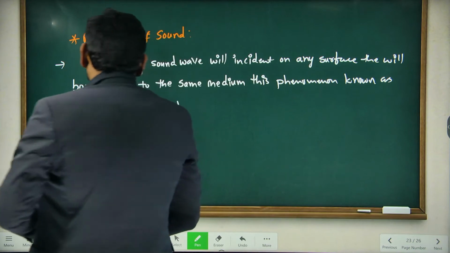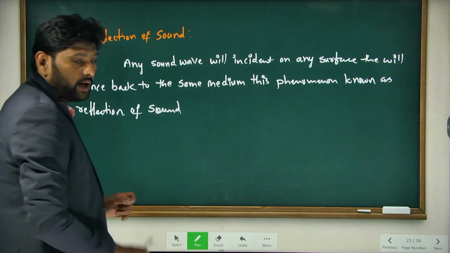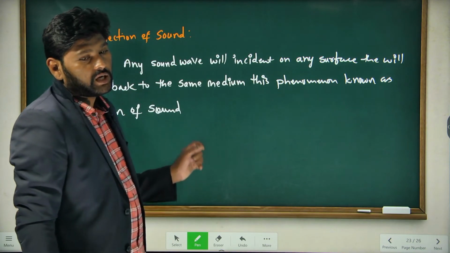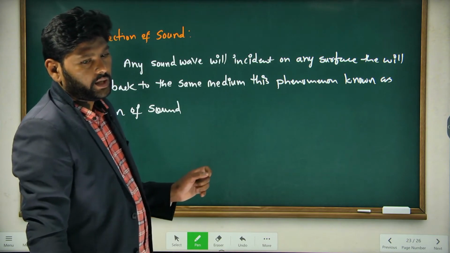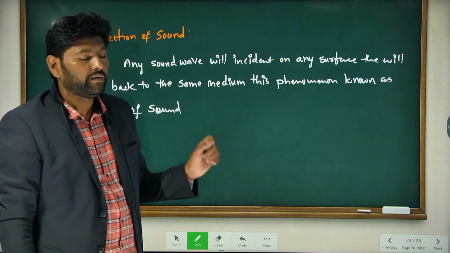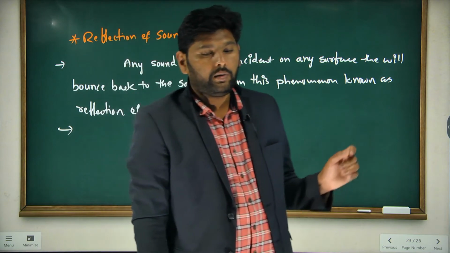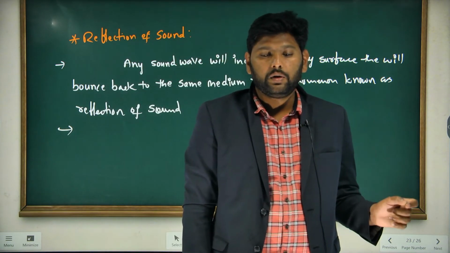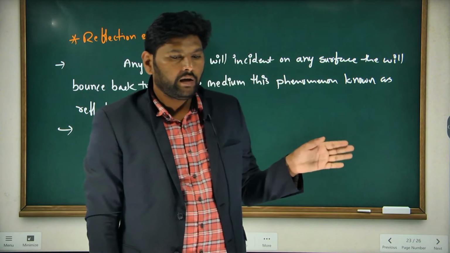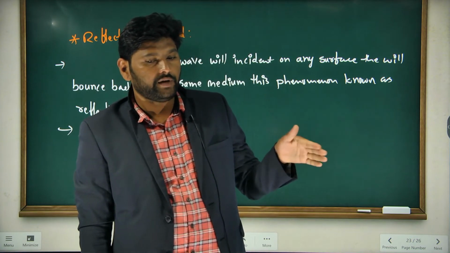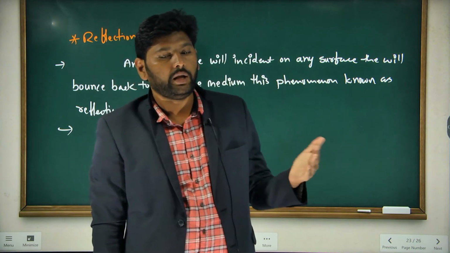So the main thing is, I need to follow all the reflection of light properties, which means the incident angle and reflected angle must be the same, and the angle of incidence and angle of reflection will be equal.